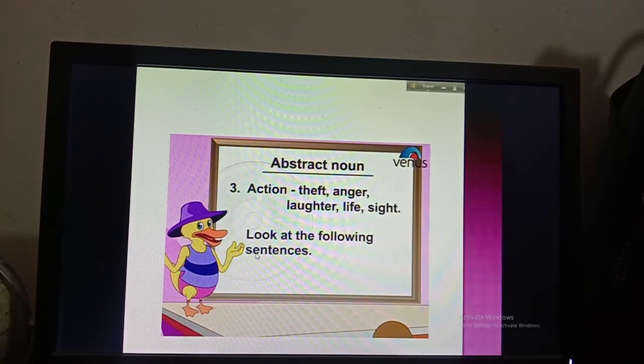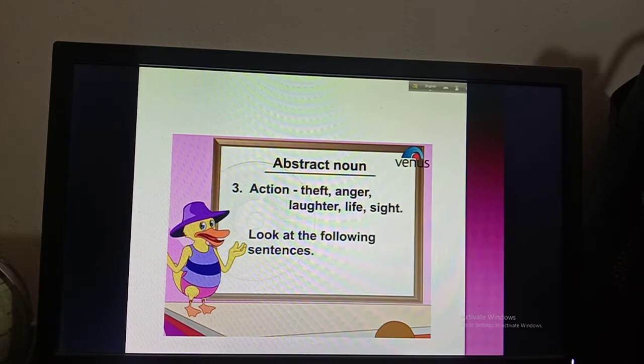Okay, then we'll go for number 3, action. Theft, anger, laughter, life, sight. Okay, so these are the examples. There can be more examples than these. So when we give a name to an action like theft, anger, laughter, life, sight, that becomes an abstract noun.